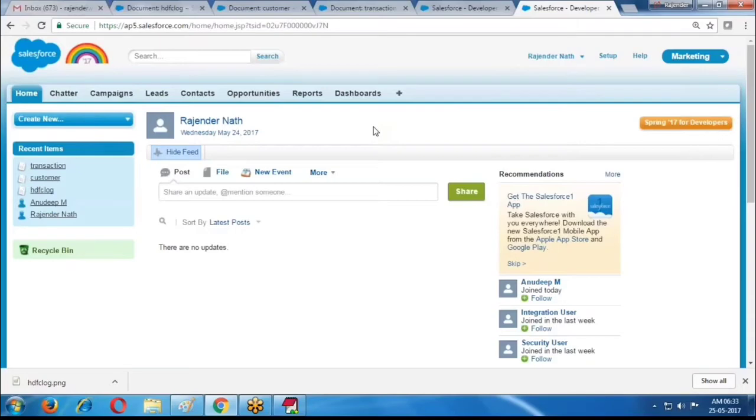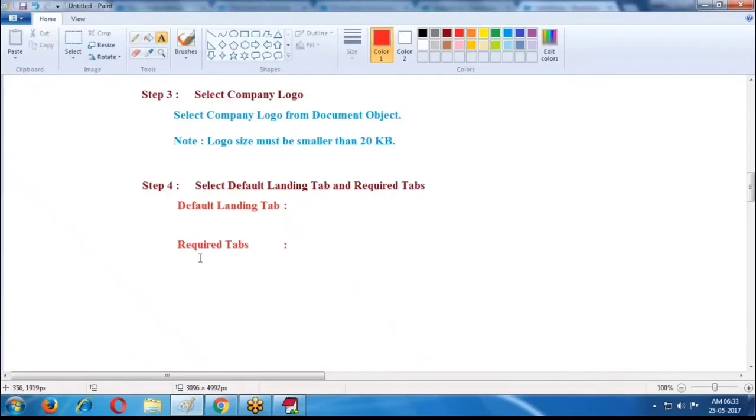Can I select lead tab as a default landing tab? Yes. Can I select opportunity as a default landing tab? Yes. Can I create my own tab and select that tab as a default landing tab? Yes. You can create your own tab. That tab also you can provide as the default landing tab. So what is a default landing tab?